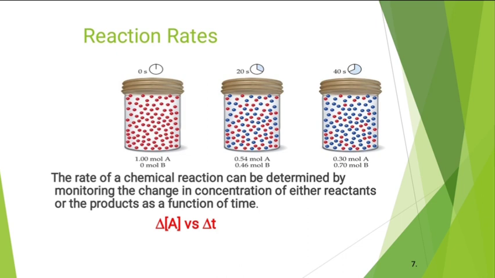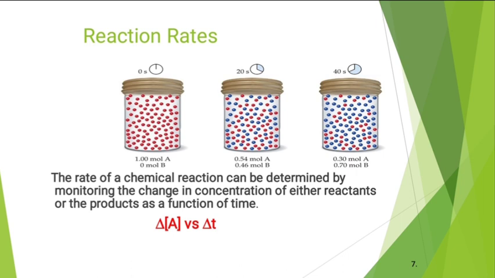See, in each diagram the time is different. In the first it is 0 seconds, then in the second diagram time is 20 seconds, and in the third diagram time is 40 seconds. When time is different, obviously the concentration of A is different in all the systems. The concentration of A is greater in the first diagram, then less in the second diagram, and in the third diagram the concentration of A is very low. According to time, the concentration of A is different.